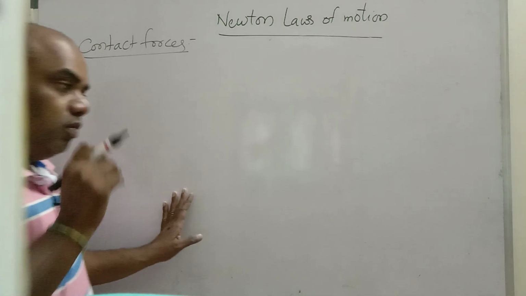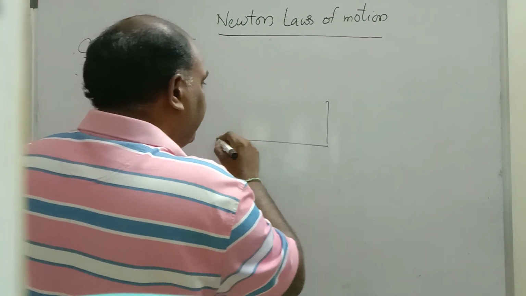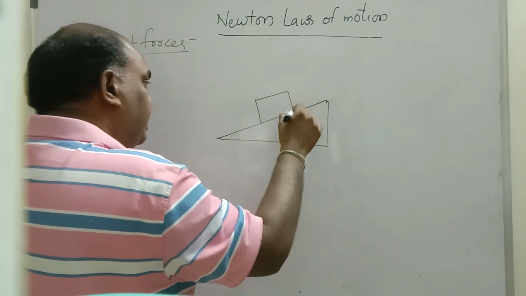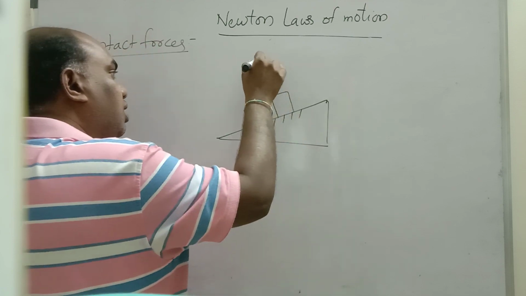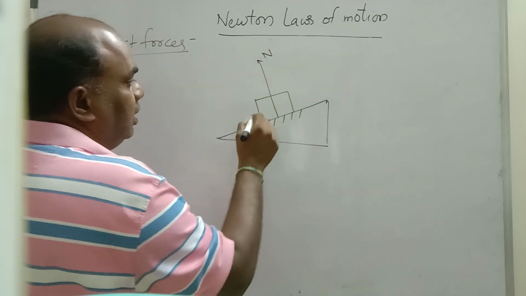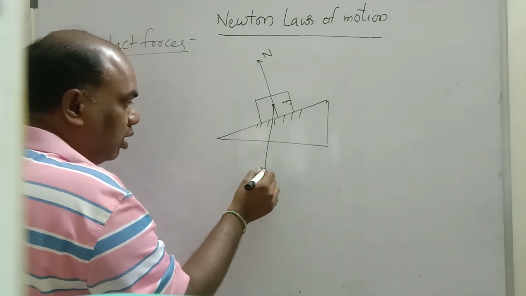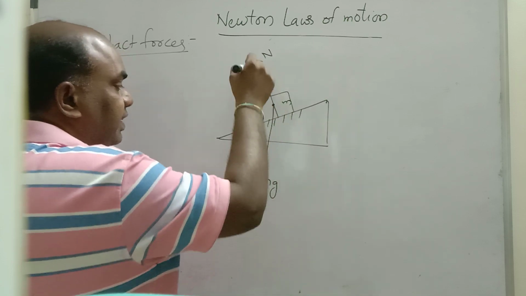Do you understand, children? Once again I will remind you about the wedge. See here, this is what? Inclined plane or wedge. A body is here. This is what? Contact surface. Perpendicular to the contact, this is what? Normal. Let this mass be m. It weighs from the center downward towards the center of the earth. This is weight mg.